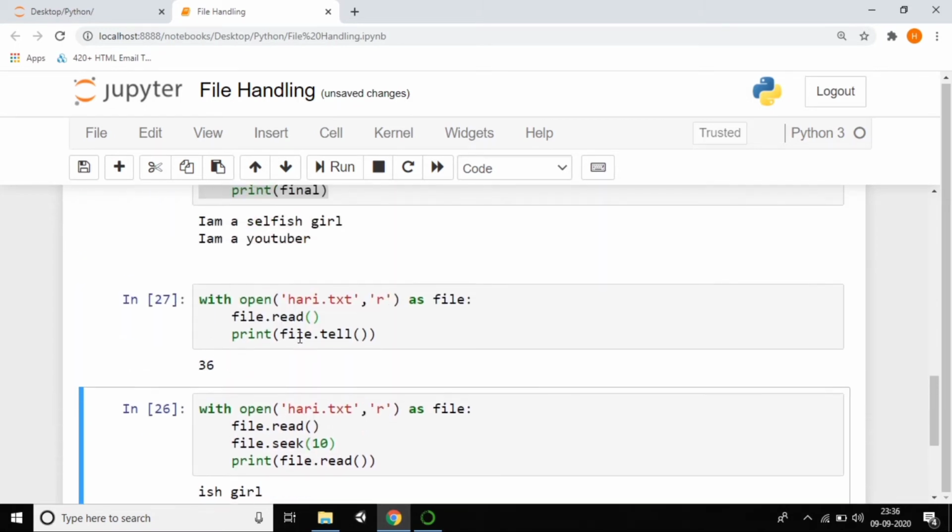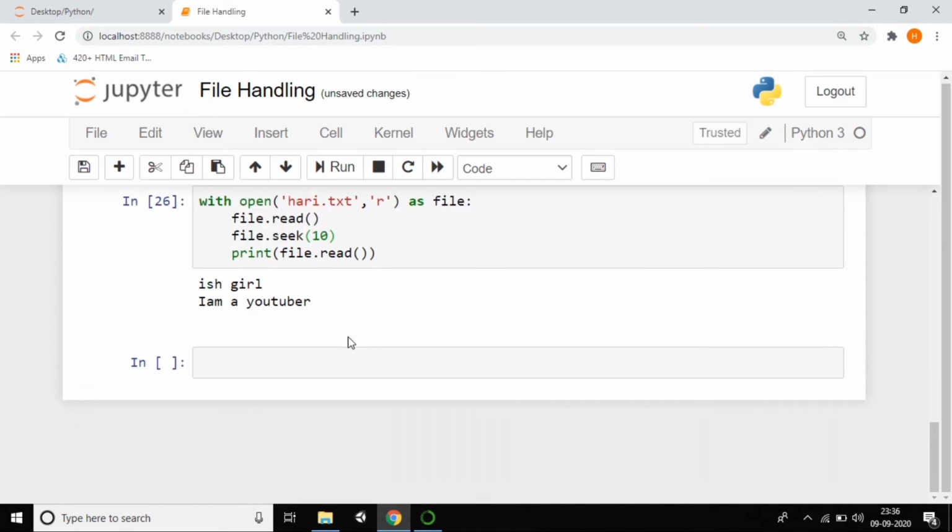So actually, the tell method, we can say it like this also: where the cursor position is, it also tells how many characters are available in the file, including spaces. So we can describe the tell method like this also. I hope it was clear about the tell and seek methods.